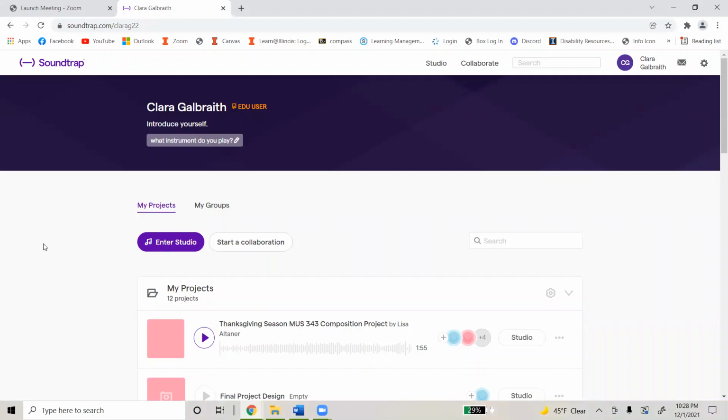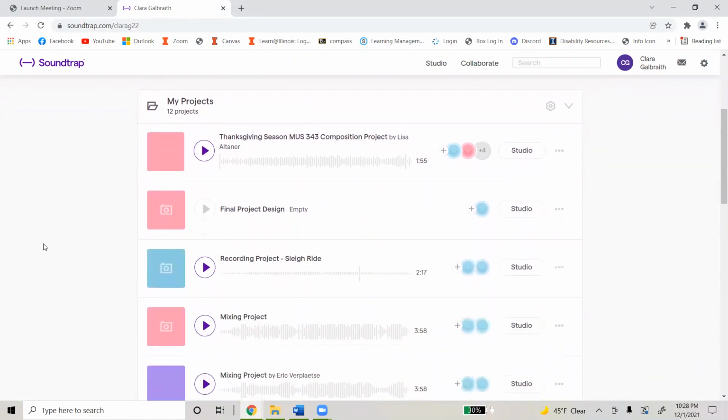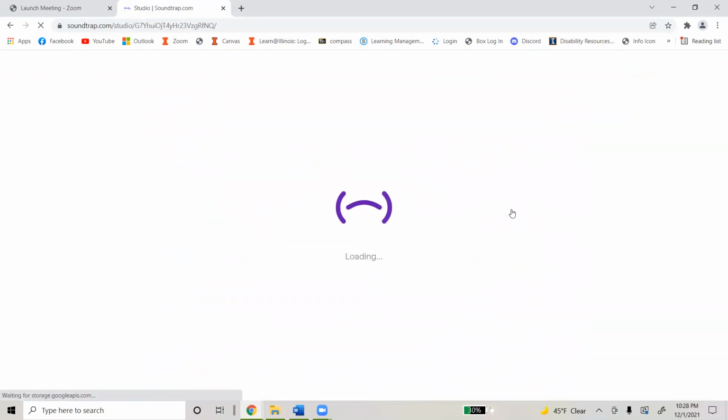Alright everyone, hello. Today we're going to learn how to add a sound effect into your project in Soundtrap. So first of all, you're just going to log into Soundtrap and go to your dashboard as always. And then you just find your project that you're working on and go to the studio.